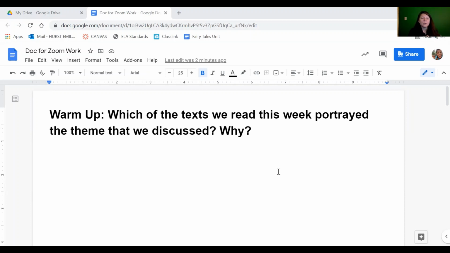So what we're going to do today is plan for and write an essay arguing this. I'm going to give you two options. I'm going to let you choose between Little Red Cap and Little Red Riding Hood. I'm going to model with Little Red Riding Hood and the Wolf.